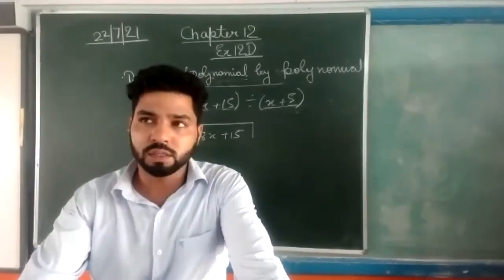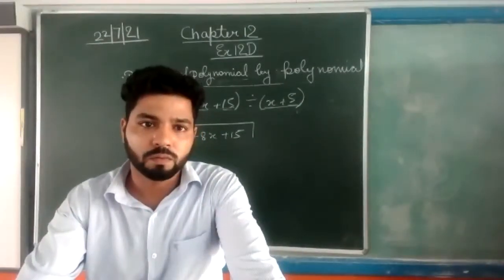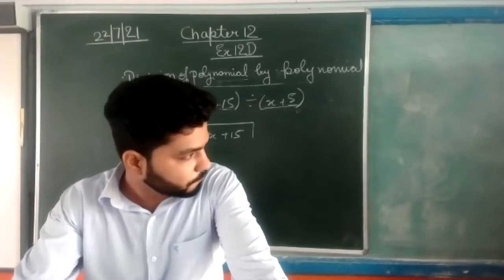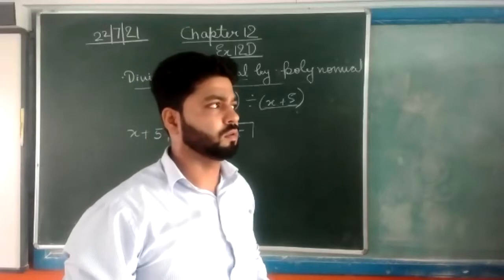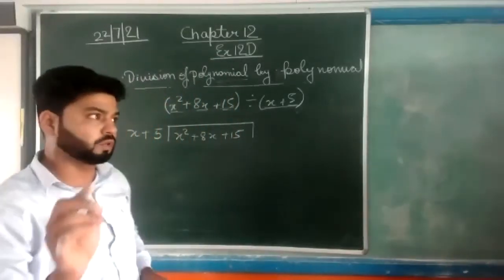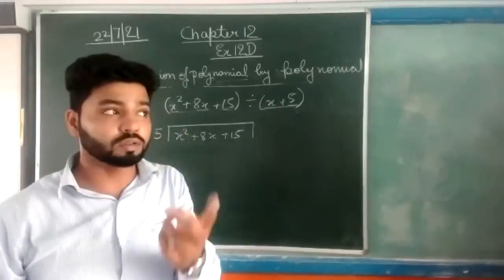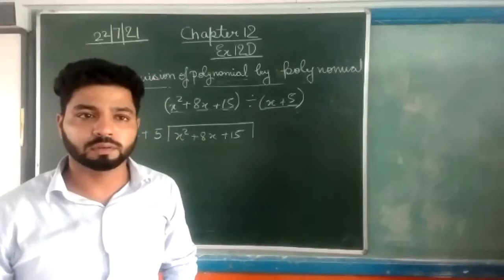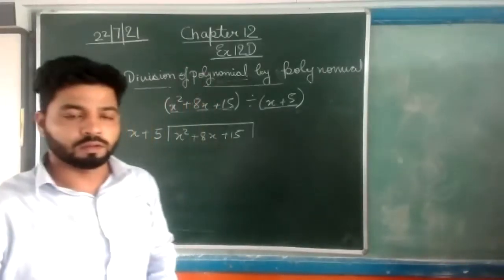So, what is the relation between these terms? Sir, the dividend is divided by the divisor, so we get the quotient, and we also get the remainder. And the remainder is not greater than the divisor.